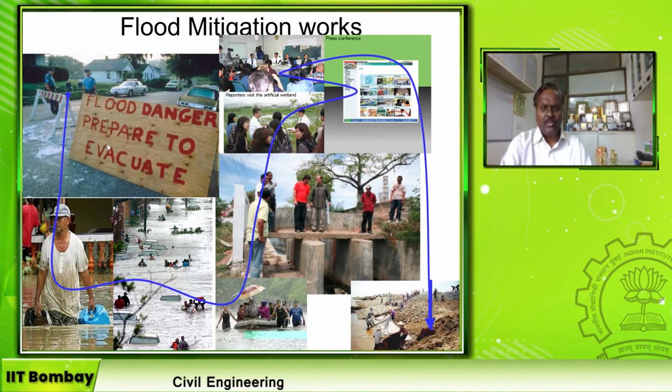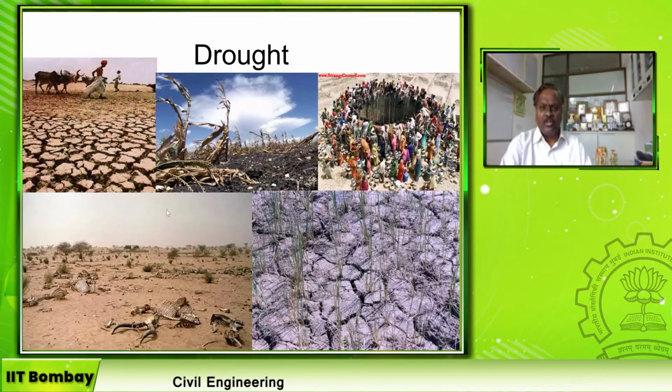After a flood, go to that point, evacuate first, then study how people have evacuated, discuss, do a site visit, and see what the flood damages, structural damages and hydrological damages are. Then sit with policy makers, decision makers, and stakeholders, get their views, arrive at a conclusion, and then implement the mitigation works. Drought is similar. Why has the drought happened?